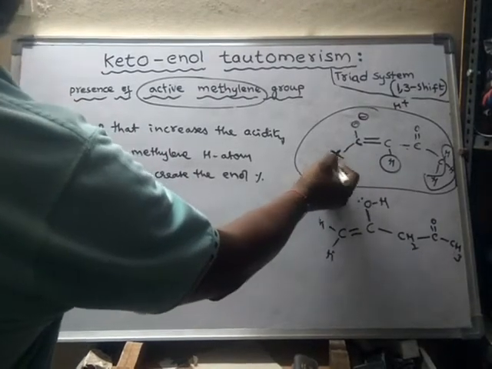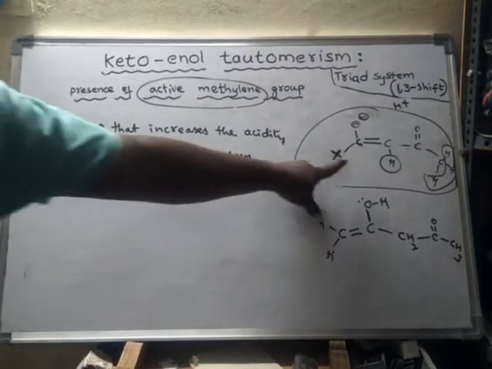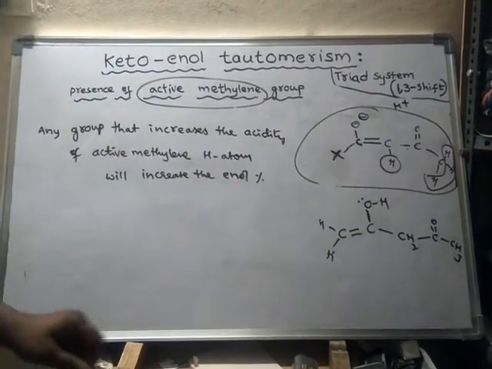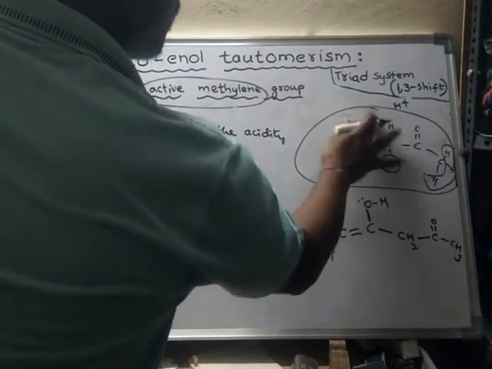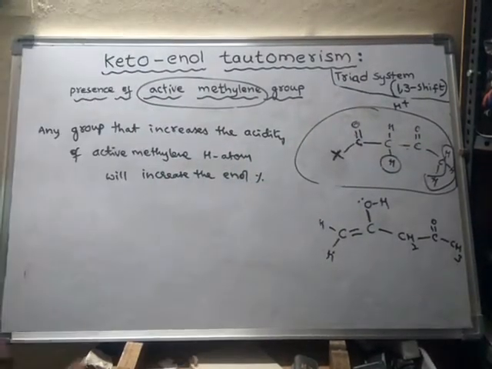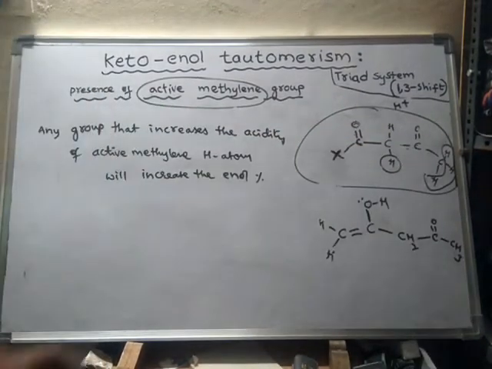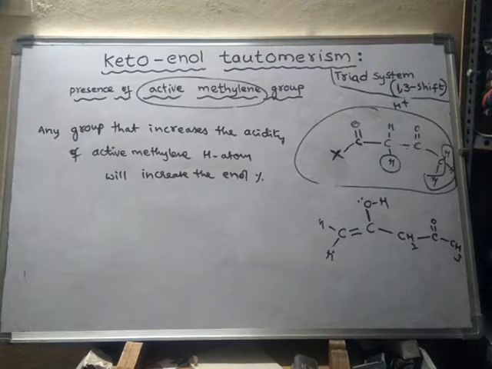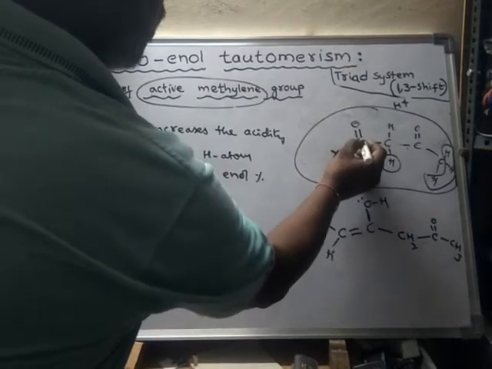What type of group is it? It can increase the acidity of this alpha hydrogen. So what is the meaning of increase of acidity of alpha hydrogen? See here what happens.